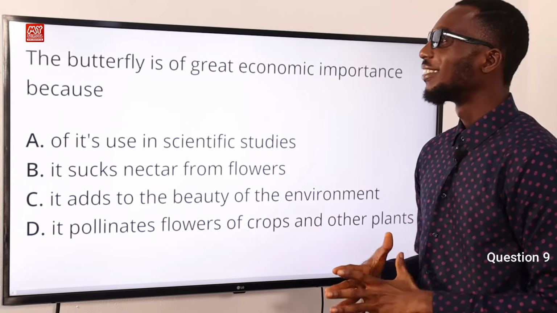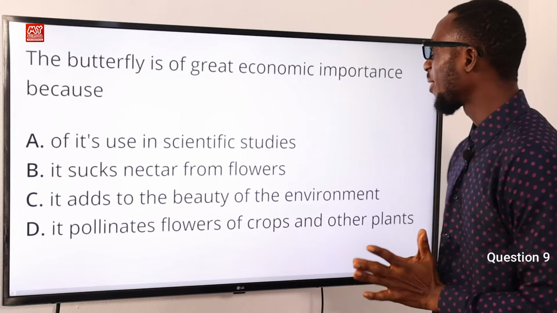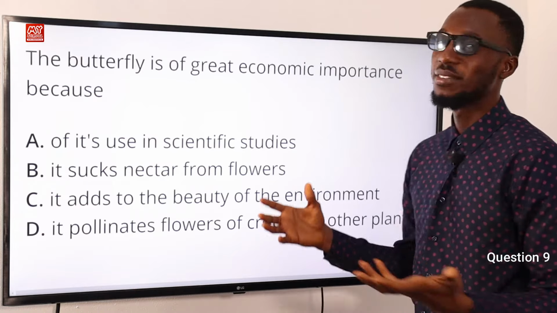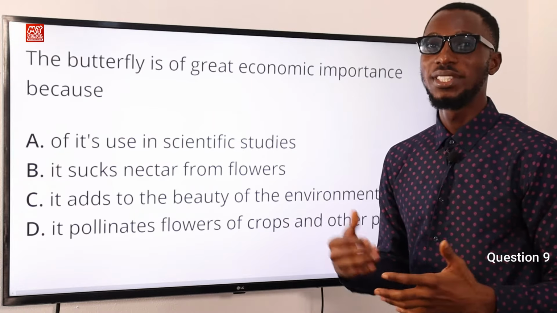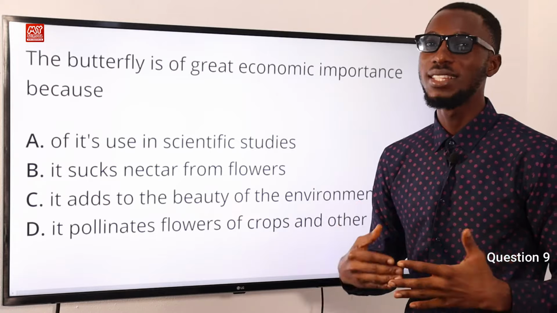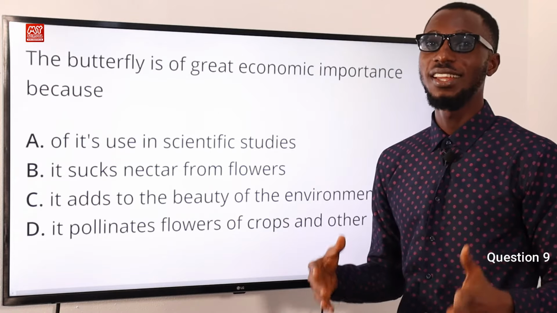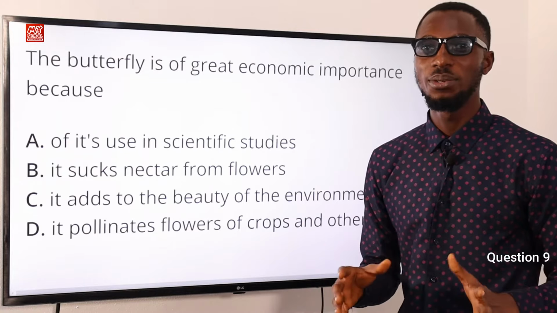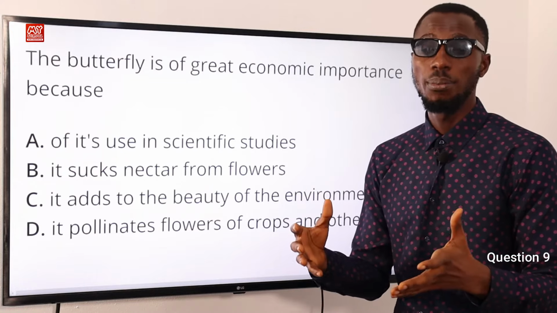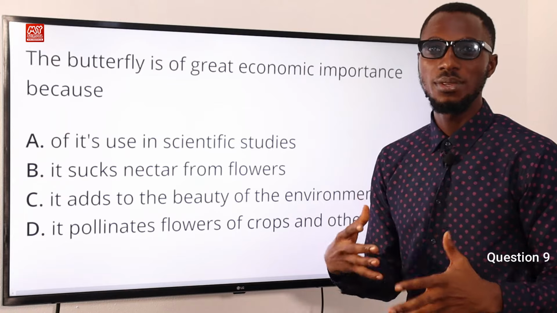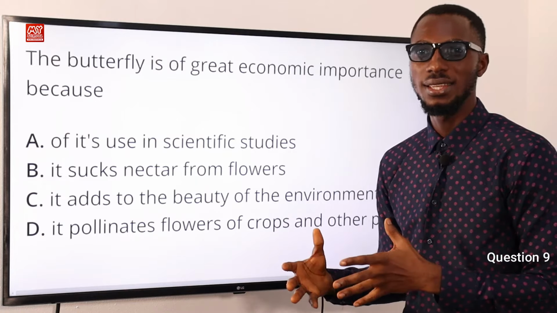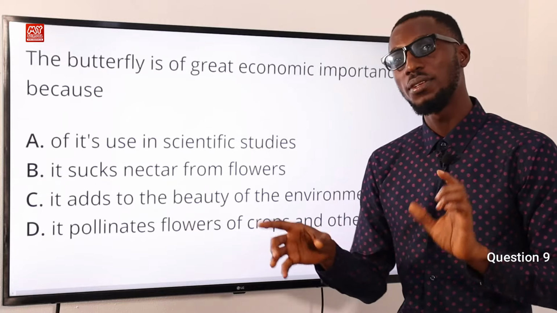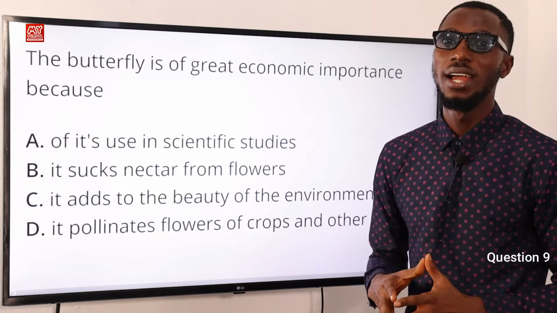Number 9. The butterfly is of great economic importance because what? Aside from their beautiful coloration, butterflies are very important pollinators or pollinating agents. Aside from that, they also help with population control. Most butterflies do most of their eating during the caterpillar stage, and most of these caterpillars are herbivorous in nature. They feed on plants and the rest, but some of them are carnivorous.